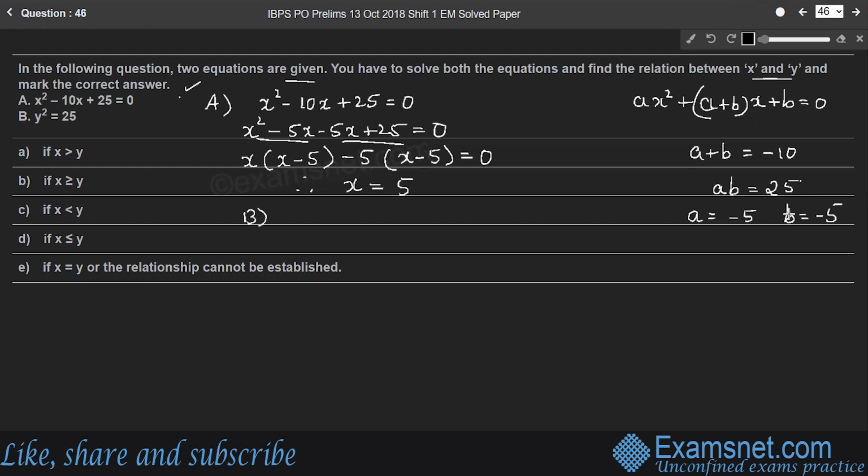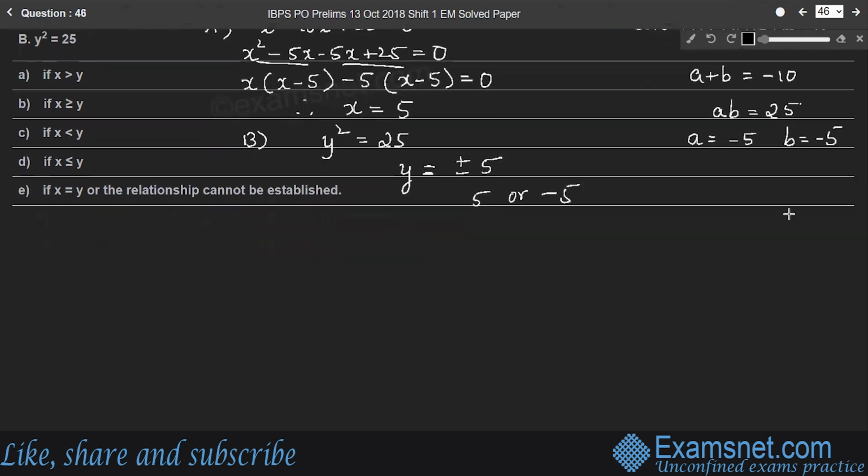So the second equation, y squared is 25. Therefore, y is root of 25. So the value of y is plus or minus 5. That means y is plus 5 or minus 5. Right? So there are two values for y here, but there is only one value for x. So the relation between x and y.